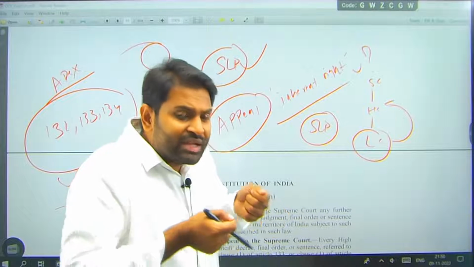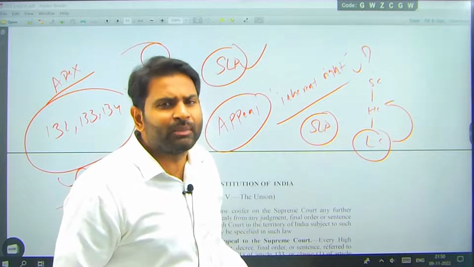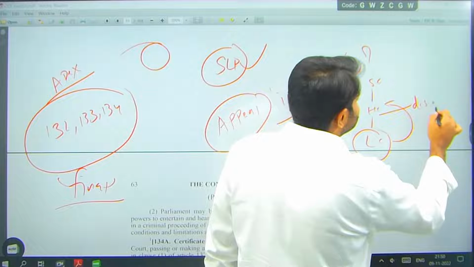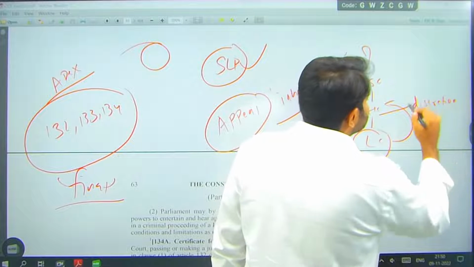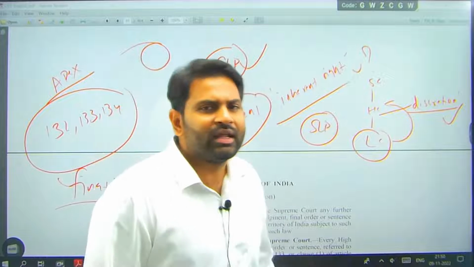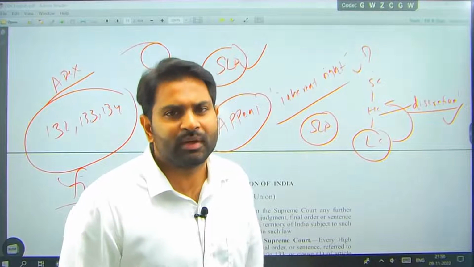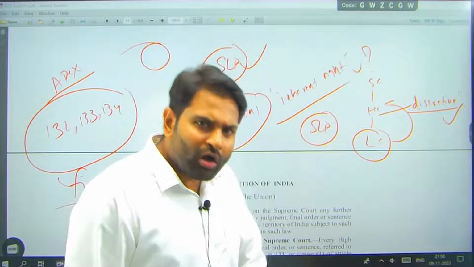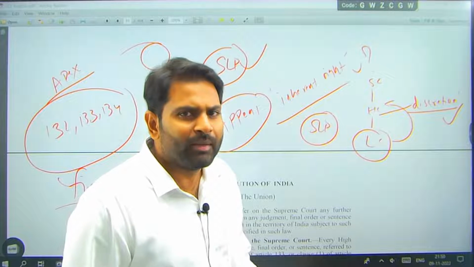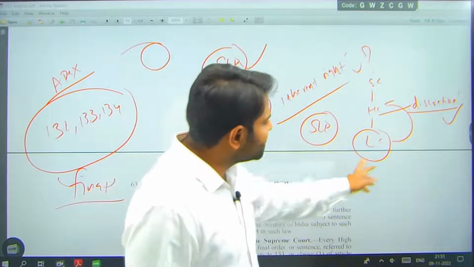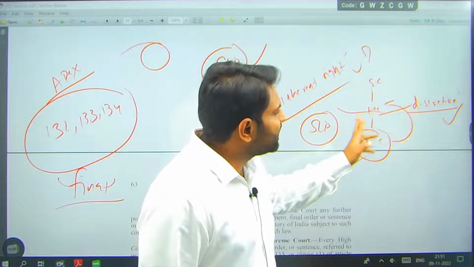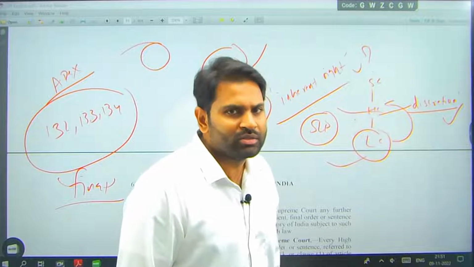If the judge feels that there is a case in this particular petition, then he will accept it. It is in the discretion of the judge to accept that particular case. If he accepts that case, then the SLP is accepted, then the appeal is accepted. Simple, understood? Appeal is not an inherent right. If it is mentioned in the law as appealable, it can be appealed. But if it is not mentioned, the lower court itself is the final court, the high court itself is the final court, right? So an SLP can be filed in both the Supreme Court and high courts, that is what we are talking about.